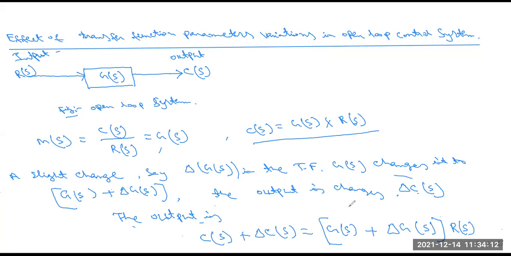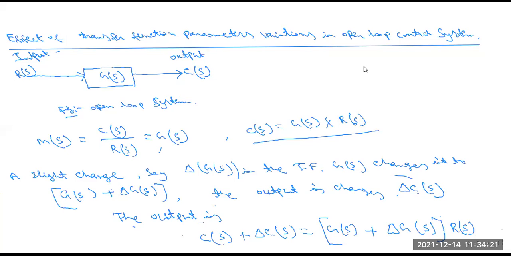But when any change comes in this parameter, the output also changes. So for a slight change in the parameter, we change the equation by delta G(s), the change in the transfer function. So this is G(s) plus delta G(s).